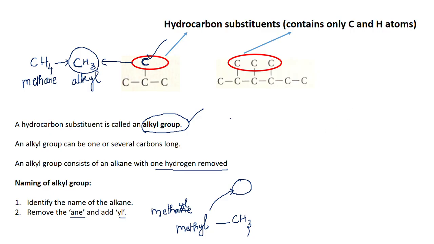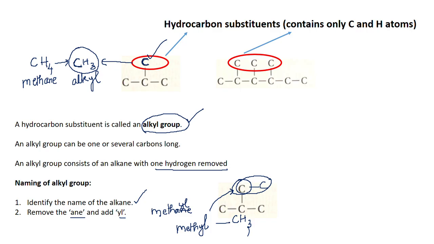Suppose you have a structure like this, and imagine instead of one carbon atom you have two carbon atoms attached to this. So what will be the name of this substituent group, or this alkyl group? This alkyl group has two carbon atoms. So first find the name of the alkane with two carbon atoms and then do the suffixing.